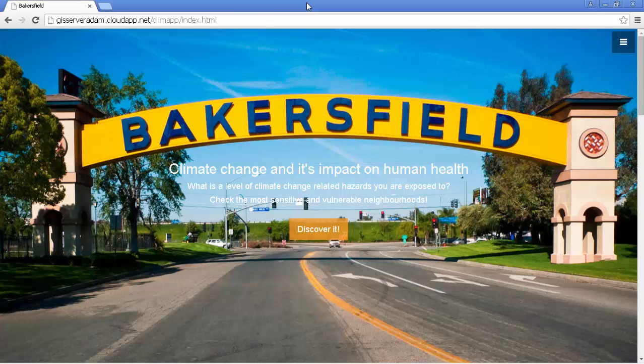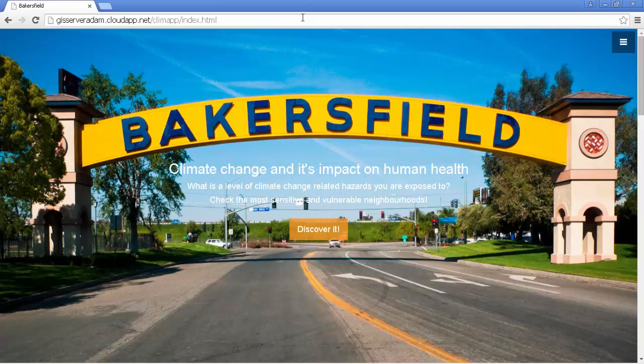Hi, I would like to introduce you to the Bakersfield App, which tells a story about climate change and its impact on human health. The main purpose of this app is to show the influence of climate change on local communities, based on examination of climate change, human health statistical and publicly available data.